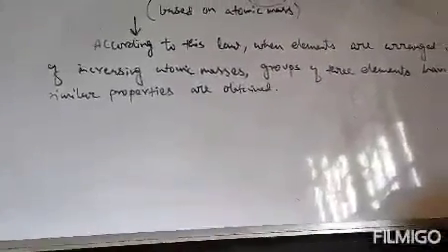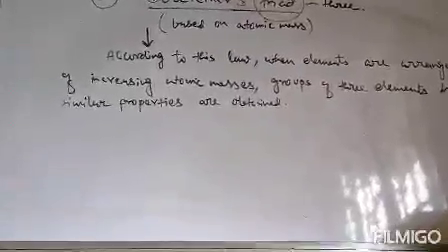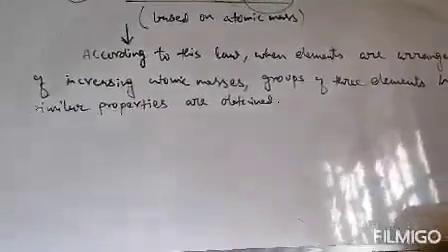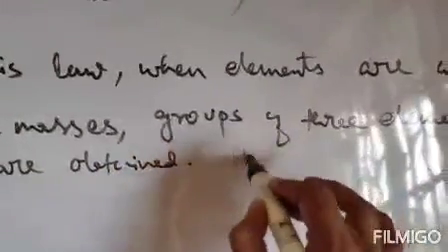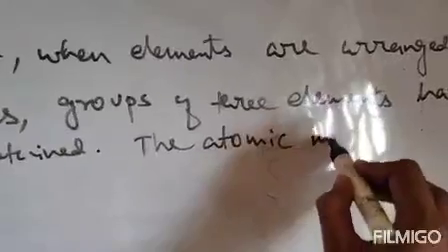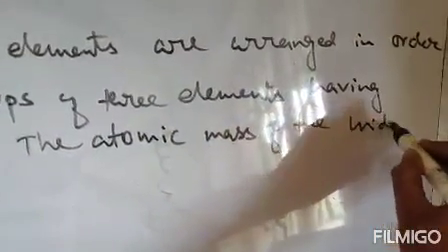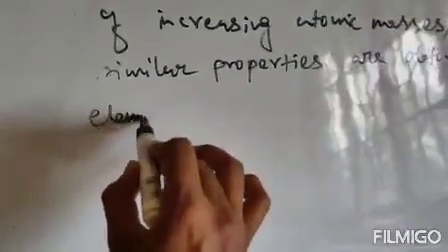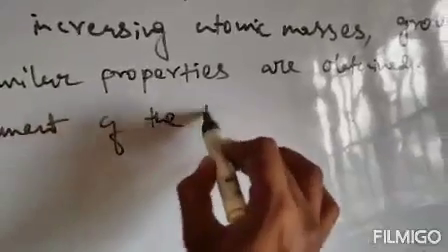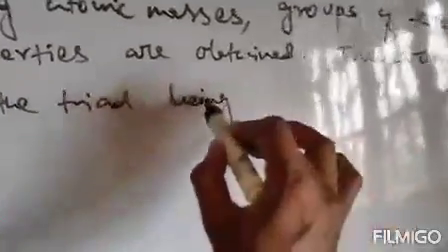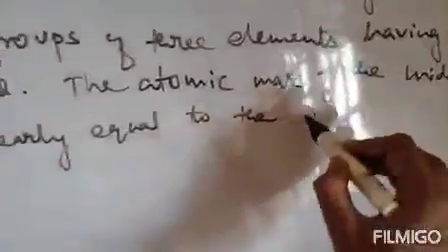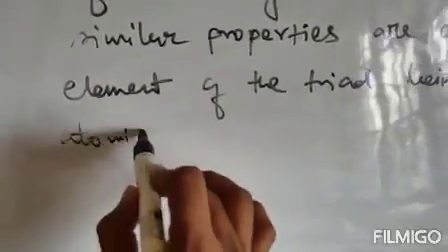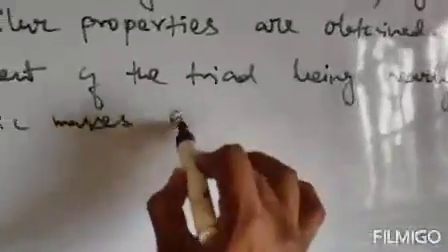He also noticed that while arranging these three elements, the atomic mass of the middle element of the triad is nearly equal to the average of the atomic masses of the other two elements.